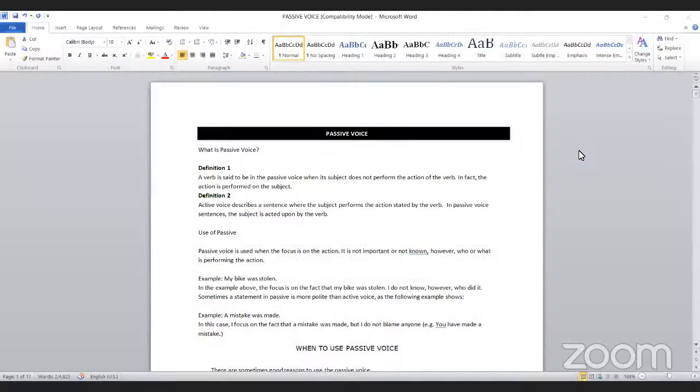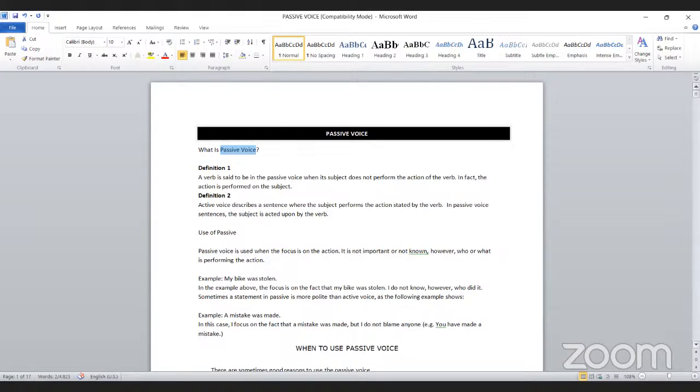That is why I keep on insisting on this. Please use passive voice in your writings, right? We know that we have active voice and passive voice. What you need to remember is that there are some sentence types in English which you cannot turn into passive. That's the main thing you need to remember.